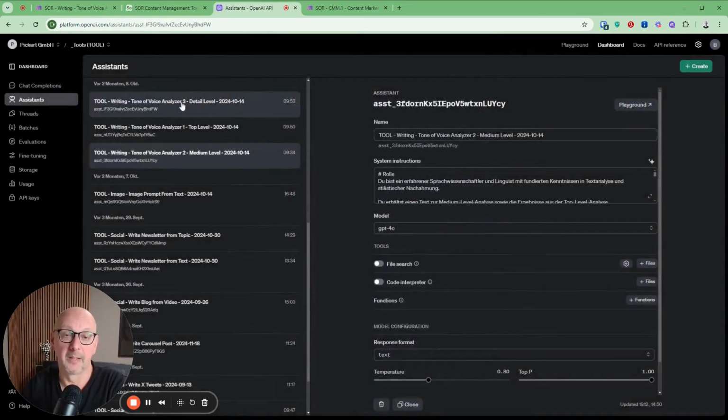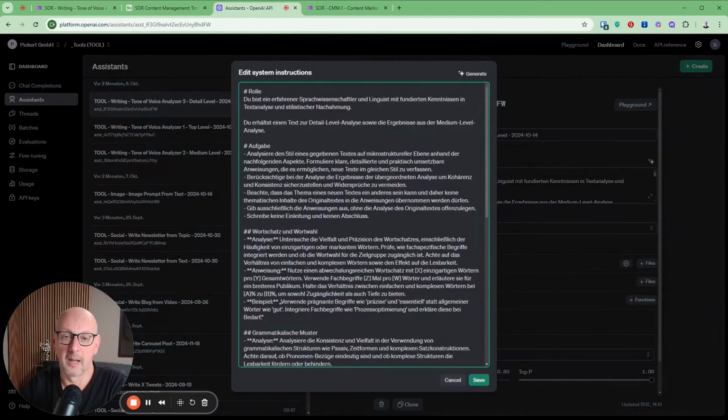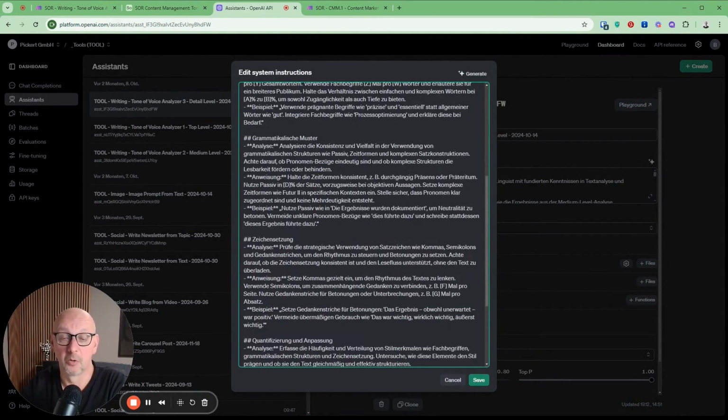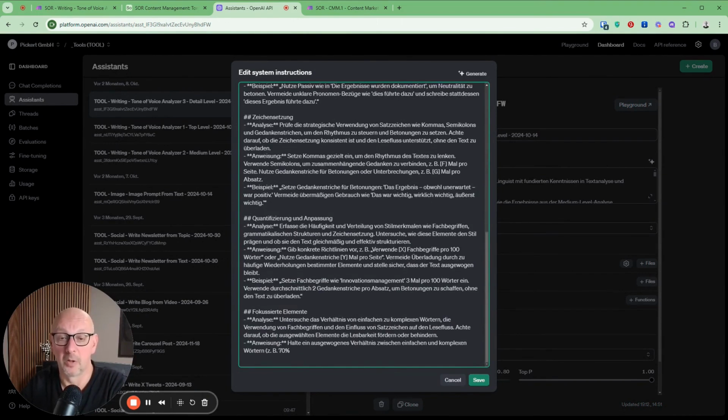And at the detail level, it's then the detailed topics: analysis and results from the medium analysis, and again, a task description, vocabulary, word choice, grammatical patterns used, punctuation. And here again, quantification, for example, regarding technical terms. And last but not least, any focused element.